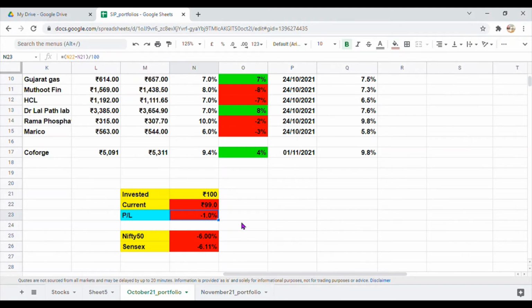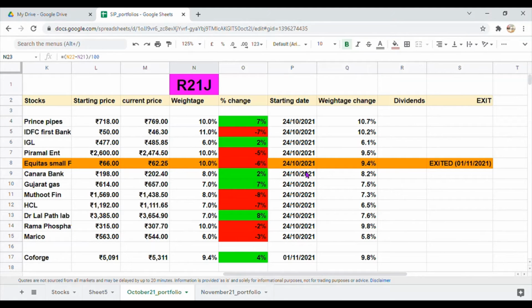Now coming to the stocks, the main stocks which are dragging down the overall performance of this portfolio are IDFC First Bank, Muthoot Finance and HCL. In IDFC First Bank, we have a weightage of around 11% and this stock is almost down by 7%. In Muthoot, we have a weightage of 8% and this stock is down by 8% from the date of inclusion in this portfolio. The third stock is HCL. In HCL, we have a weightage of 7% and this stock is down by 7%. So these are three main stocks which are dragging down the overall performance of our portfolio.